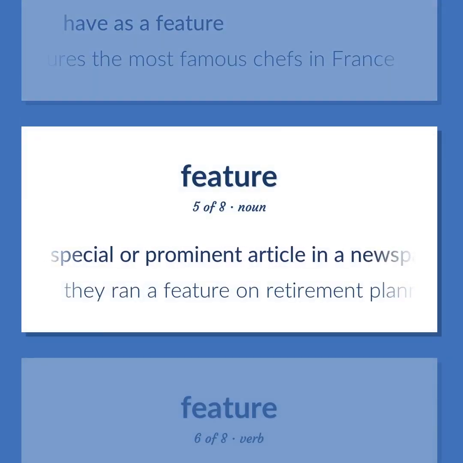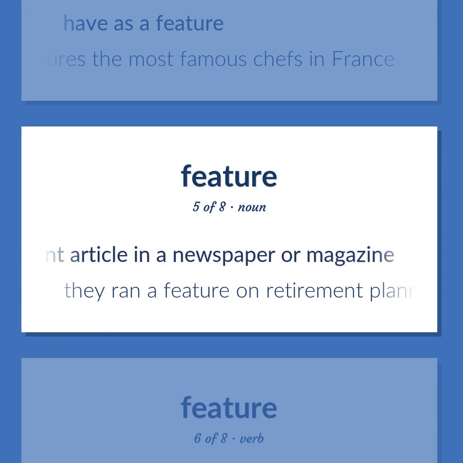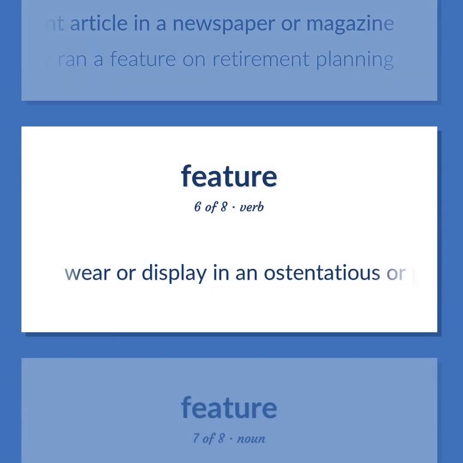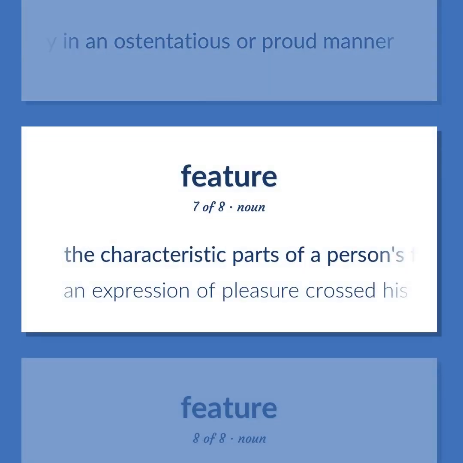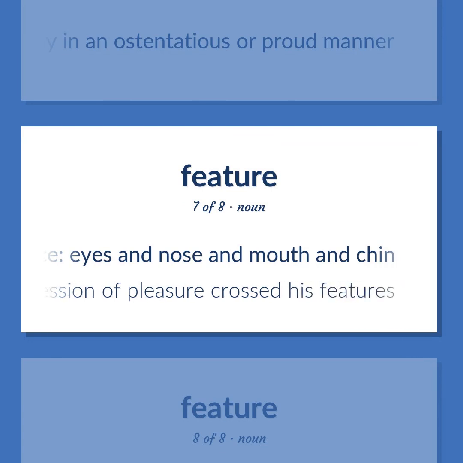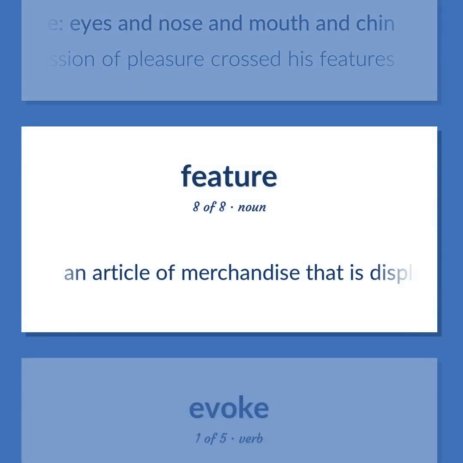A special or prominent article in a newspaper or magazine. They ran a feature on retirement planning. Wear or display in an ostentatious or proud manner. The characteristic parts of a person's face: eyes and nose and mouth and chin. An expression of pleasure crossed his features. An article of merchandise that is displayed or advertised more than other articles.